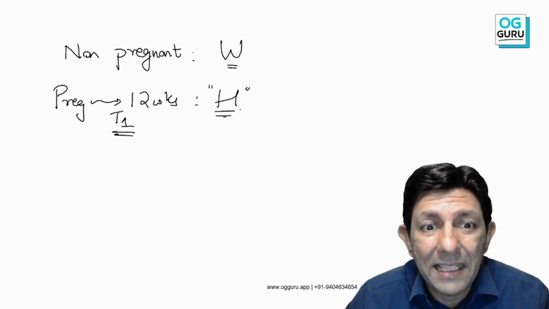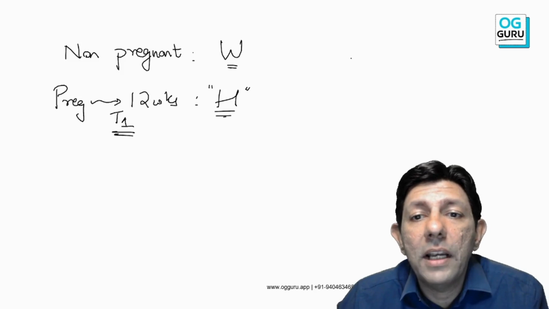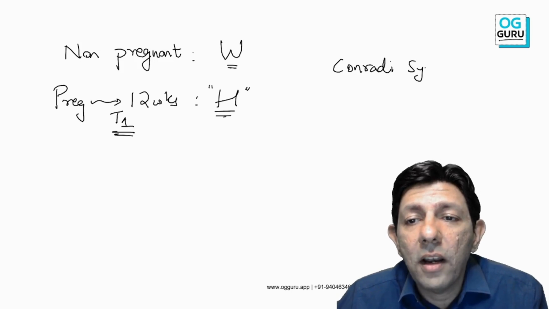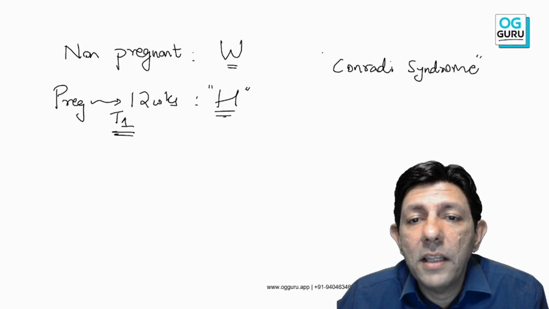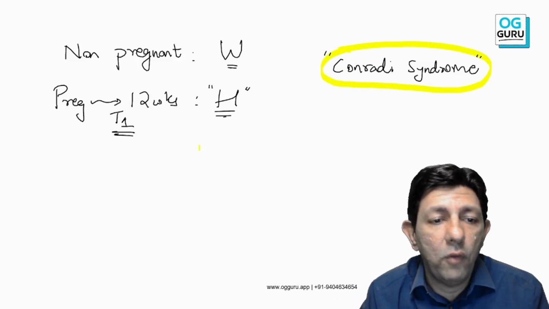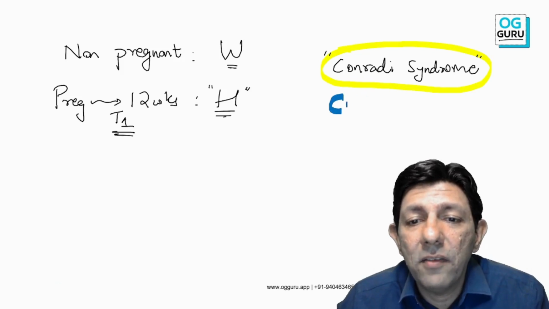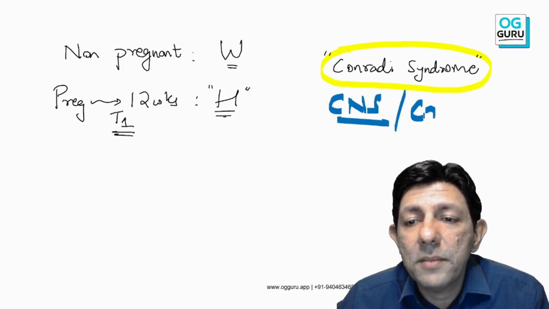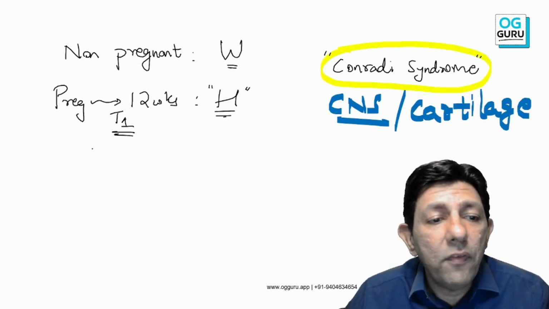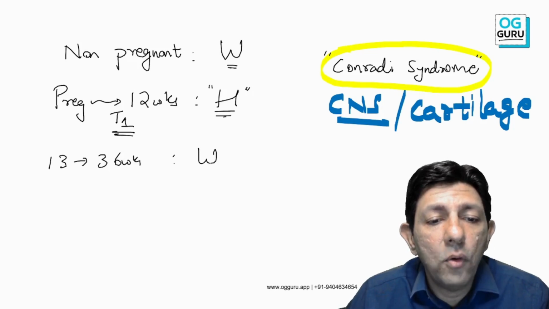This MCQ will come in the upcoming exams. Shift to heparin. Why? Because sir, warfarin is a teratogenic drug, absolutely contraindicated in pregnancy. Why? Because what happens with warfarin? Yes, Conradi syndrome. Conradi syndrome happens with warfarin. Please keep in mind it's warfarin toxicity or warfarin embryopathy, in that the problem is with the baby's cartilage, central nervous system, all these problems we get. Specifically central nervous system and cartilage are affected.